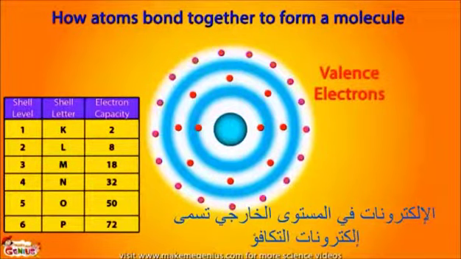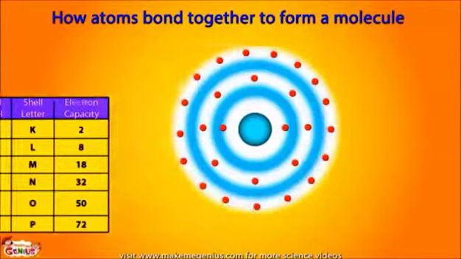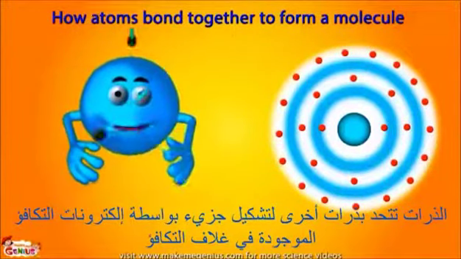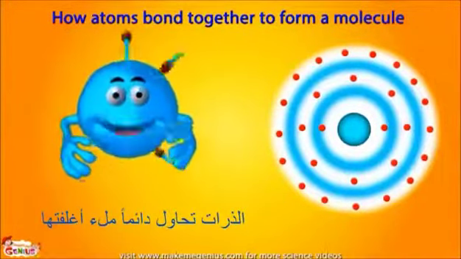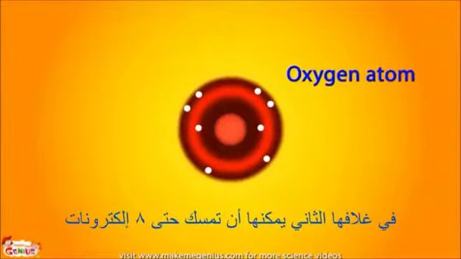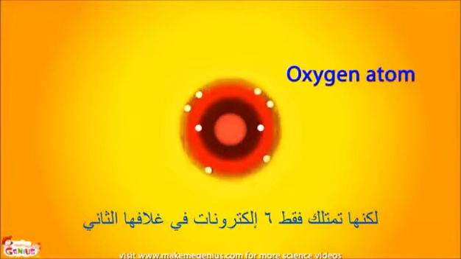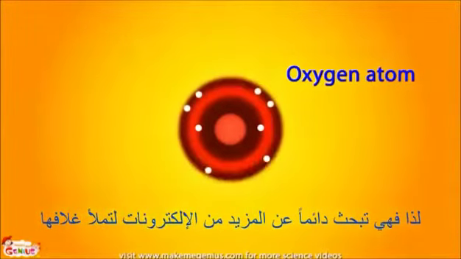The electrons in the outermost shell of an atom are called valence electrons, and the outermost shell is called the valence shell. Atoms bond with other atoms to form a molecule with these valence electrons in the valence shell. Remember one thing, atoms always keep trying to fill their shells. Take, for example, an oxygen atom. In its second shell, it can hold up to 8 electrons, but the oxygen atom only has 6 electrons in its second shell, so it is always looking for more electrons to fill its shell.